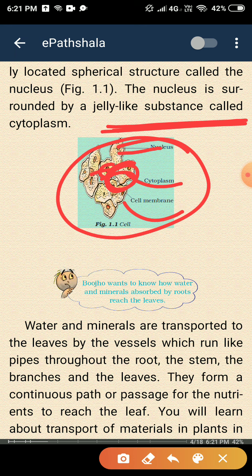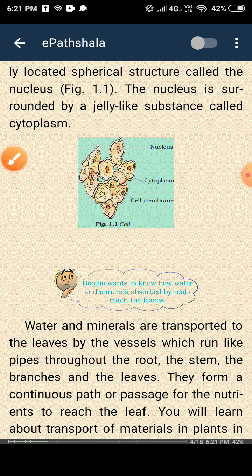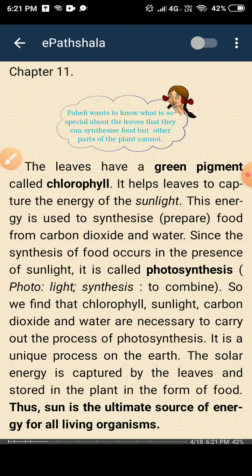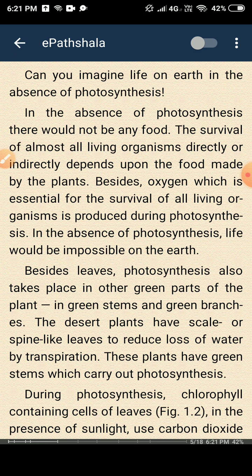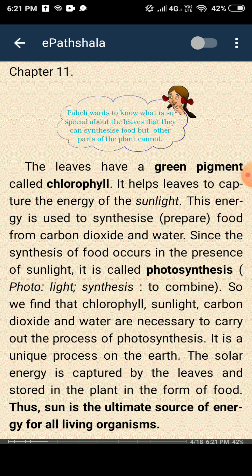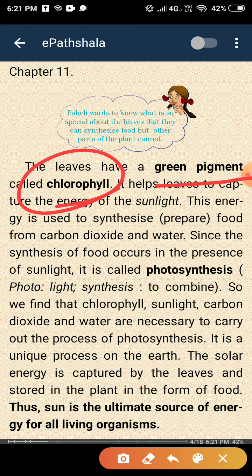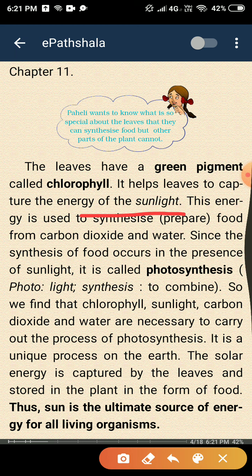Now the next point. I have already told you about the green pigment, chlorophyll. It helps to capture the sunlight. And what is photosynthesis? It is making food from carbon dioxide and water. Since the synthesis of food occurs in the presence of sunlight, it is called photosynthesis.